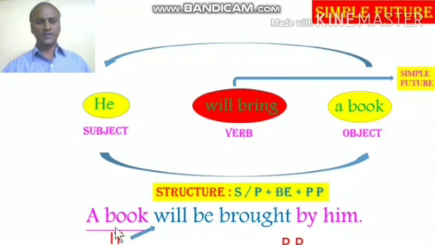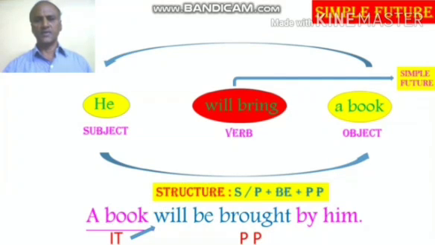So here, when you reduce the subject as personal number, it becomes it. So when you have third person singular, we have to use will. Second and third persons, you have to use will. First person subject, we have to use shall. And here singular plural, it will be as given in the structure. Be, use the same be there. Next, bring, brought, brought. That is the past participle of the verb bring. So hence, a book will be brought by him.